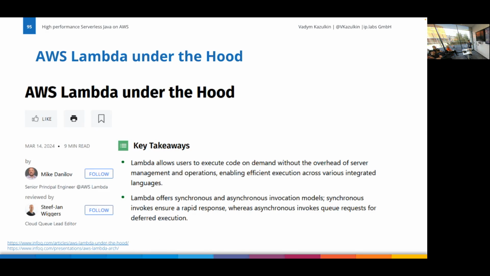But I encourage you to watch the talk by Mike Danilo, who is working on the Lambda team. He explained in this QCon talk exactly how Lambda works under the hood and how this tiered cache works. It's really cool stuff. If you think of a Lambda function, you can deploy the Lambda function, which will be there without any changes for years. But AWS needs to fetch the Firecracker VM behind the scenes, and they need to fetch the Java virtual machine. So the same Lambda function for the whole lifecycle will be executed on different environments. Yeah, it's not static, even if the code doesn't change.